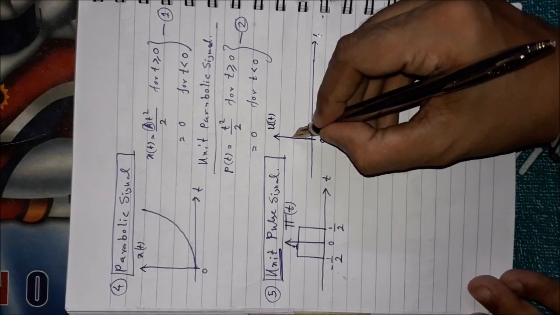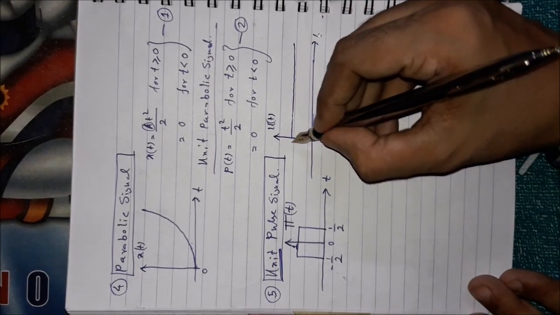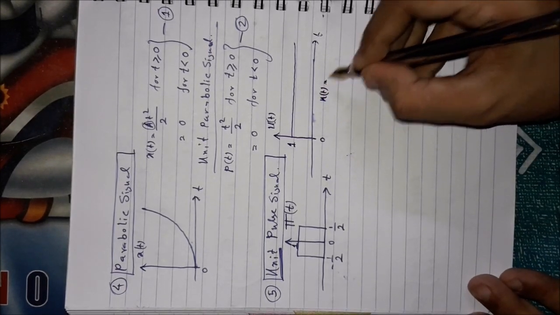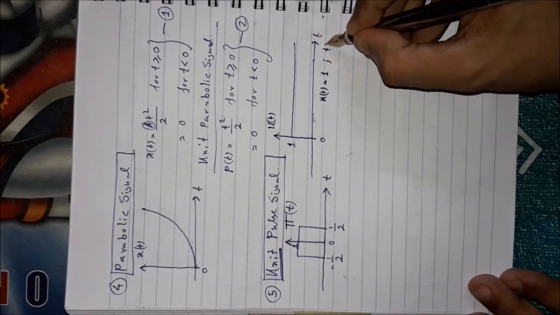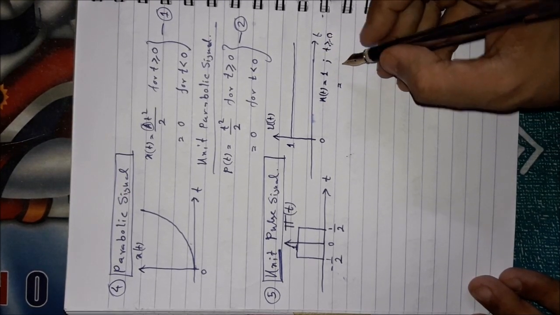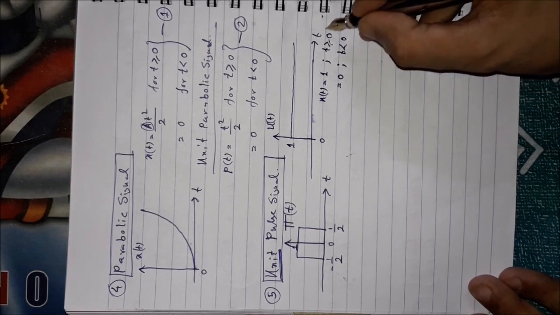It started at t equal to 0 and extended to t tending to infinity, with a value of 1. The definition was u(t) equal to 1 for all t greater than or equal to 0, and equal to 0 for all t less than 0.